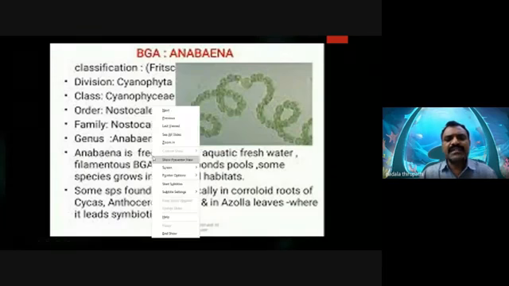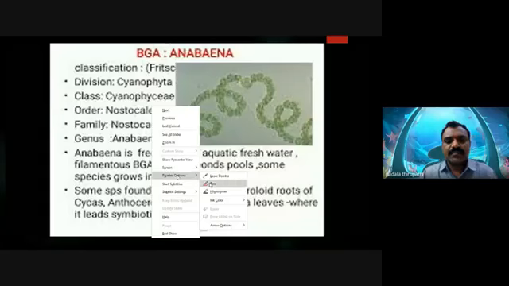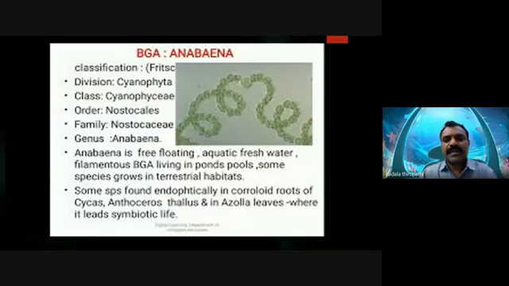Anabaena is free floating, an aquatic freshwater filamentous BGA, living in ponds and pools, and some in terrestrial habitats also.